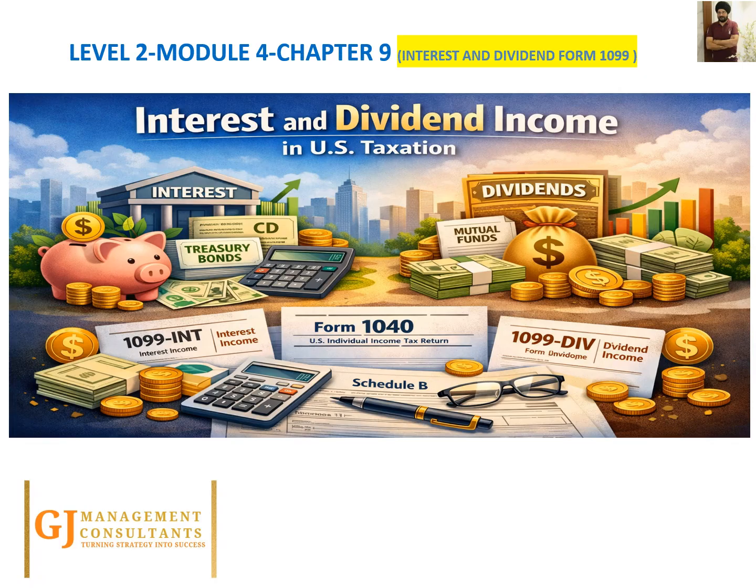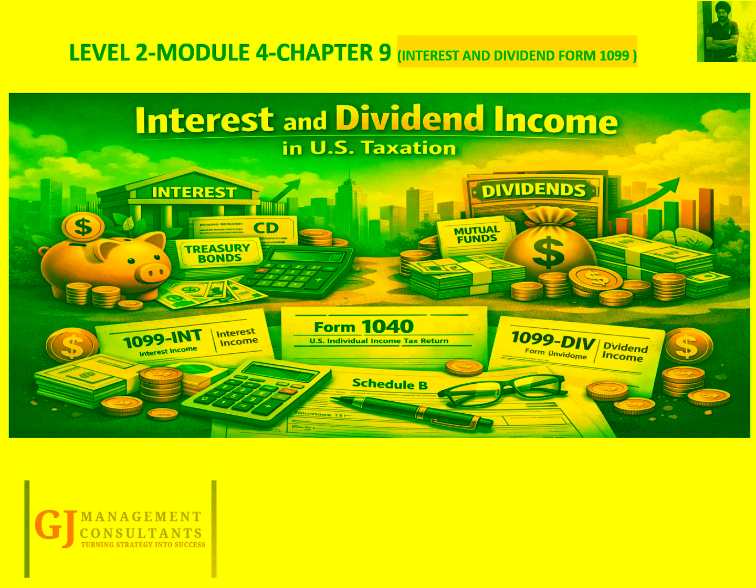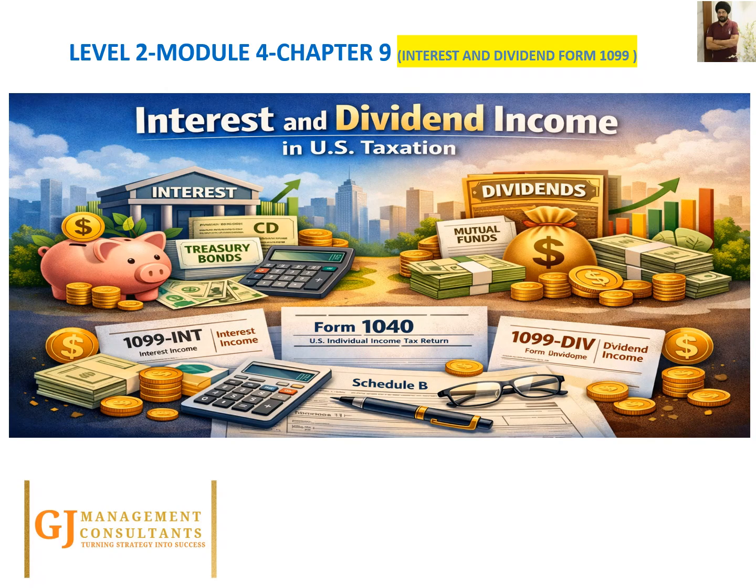So today we are here to present on income from interest and dividend. In the previous chapter we discussed income from salary, which represents the most common type of income earned by the individual through employment. We explored how wages, bonuses, allowances and other employment benefits are taxed and reported on the individual tax return using Form W-2, which is issued by an employer. And salary income reflects active income, meaning it is earned through personal efforts and services.